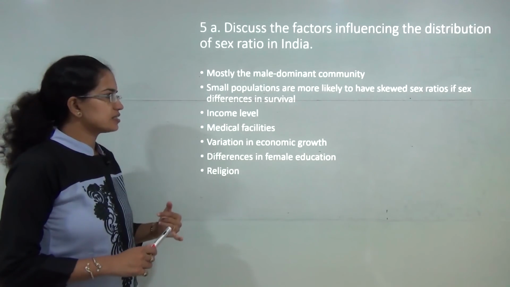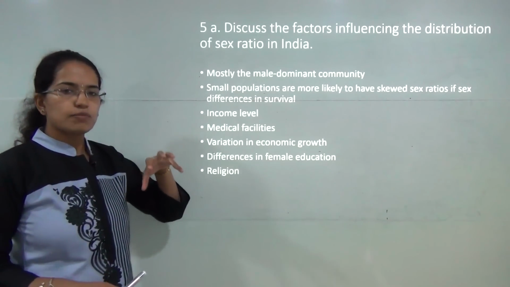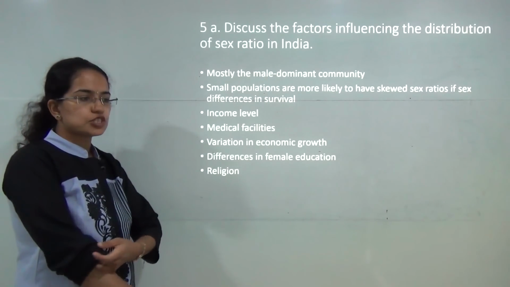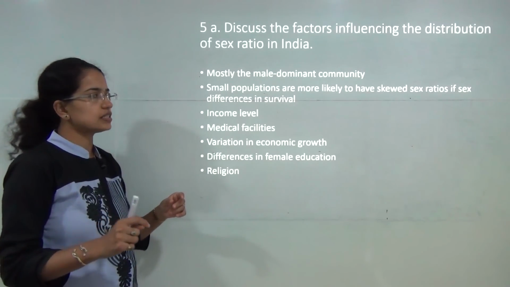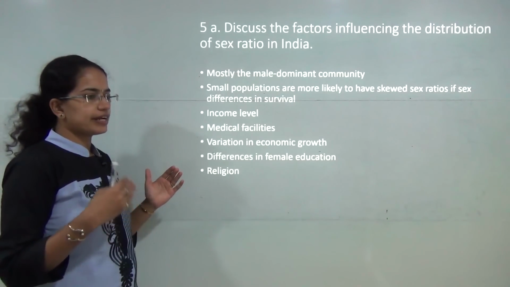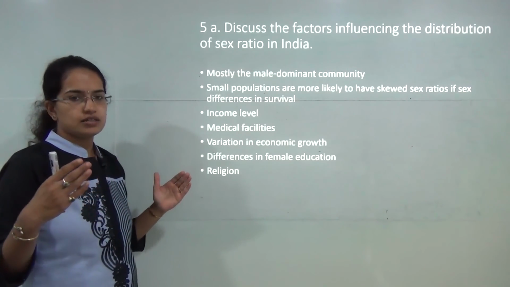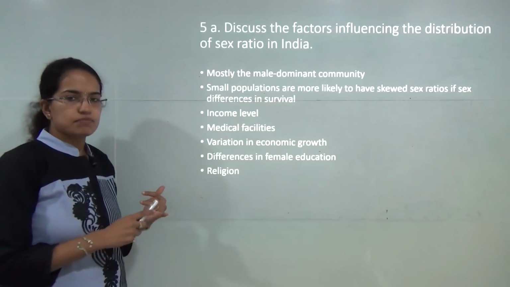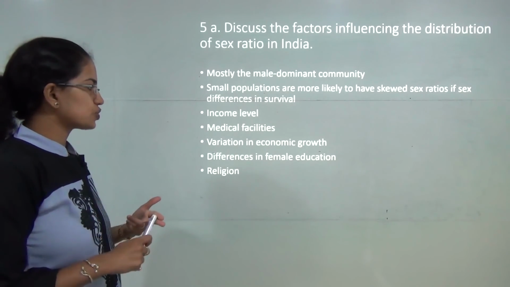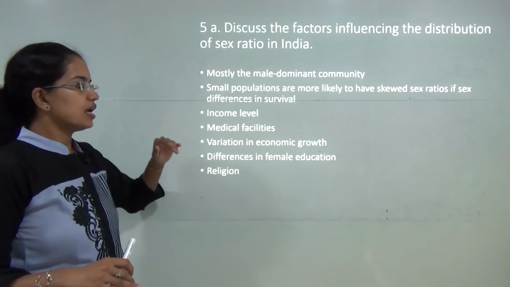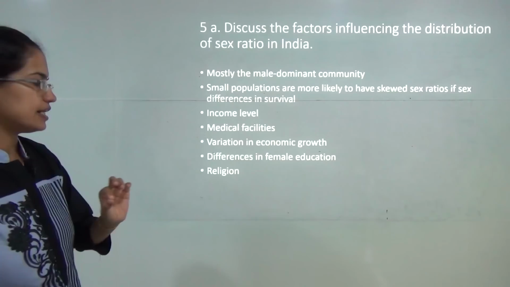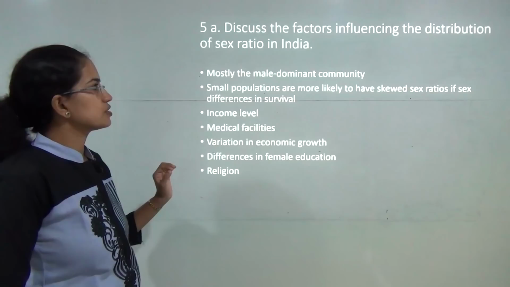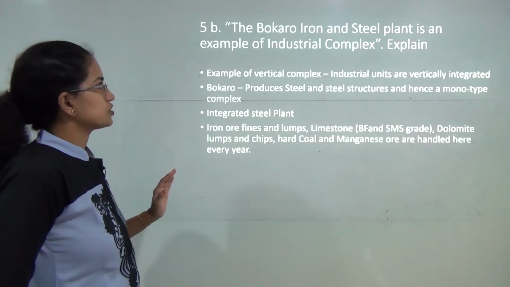Predominantly the male dominated society. Then there are small populations, sections of a small population, they have a skewed sex ratio that is usually seen because they find it difficult for their religion to survive, for example. Then the income level, medical facilities, education level, the economic growth, specifically female education, and religion are some of the major factors that affect the varying distribution of sex ratio in India.